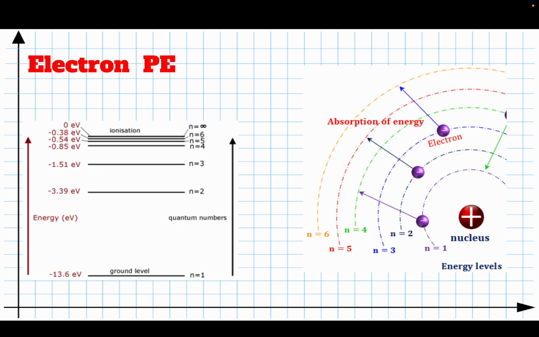Just a quick connection to some things you maybe learned in the past. In chemistry, you talked about the energy levels of electrons, and they were negative. That means that the electrons are bound. They have to gain energy just to get free. How much energy they have to gain, we call the ionization energy. So we represented it with tables like this. Here's 0, and the closer and closer the electron is to the nucleus, the more and more energy debt it has. We also graphed it like this. We represented the energy levels, and in order to get an electron like here free, you had to add energy. That was called the ionization energy, and that's how much energy it took to get an electron free.